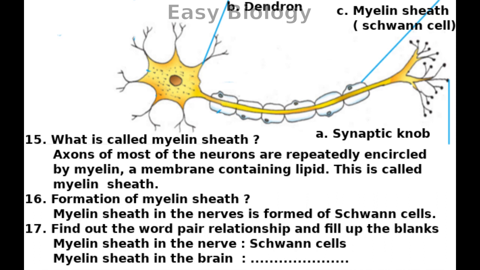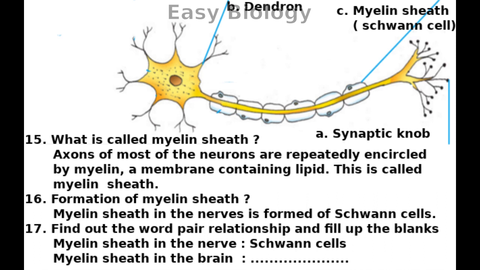What is called myelin sheath? Axons of most of the neurons are repeatedly encircled by myelin, a membrane containing lipid. This is called myelin sheath. Formation of myelin sheath. Myelin sheath in the nerves is formed of Schwann cells.